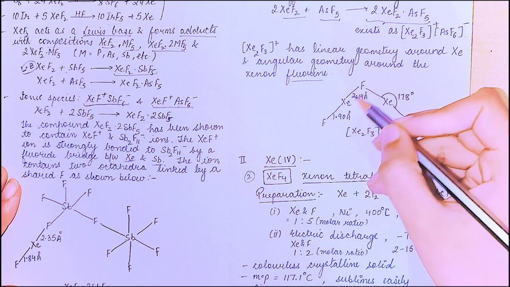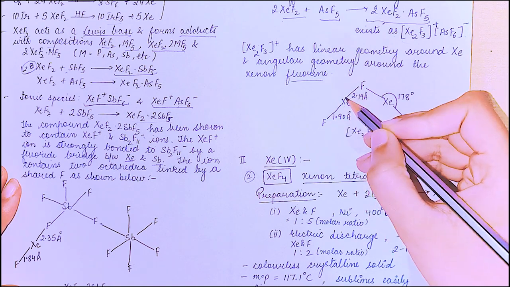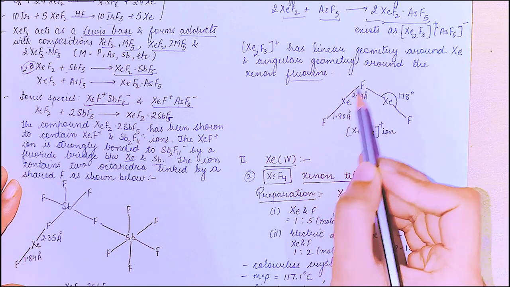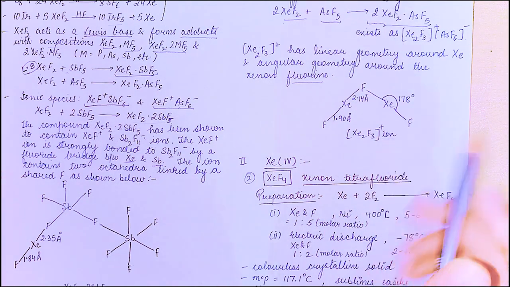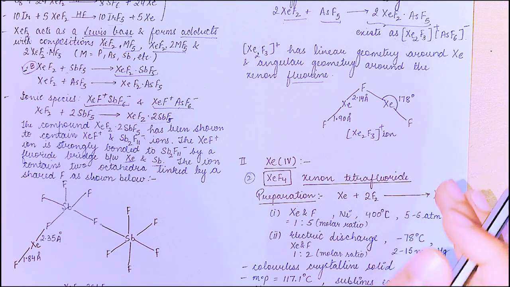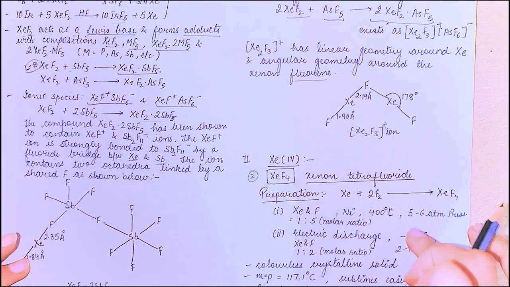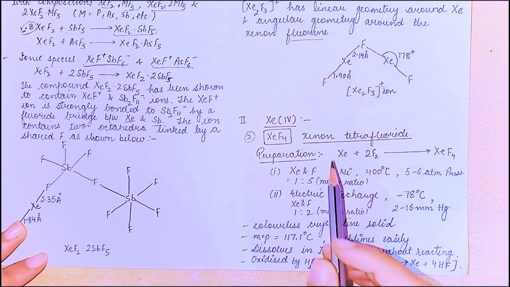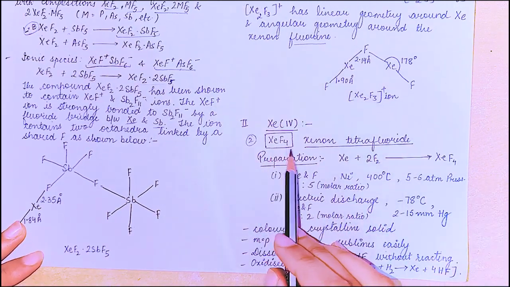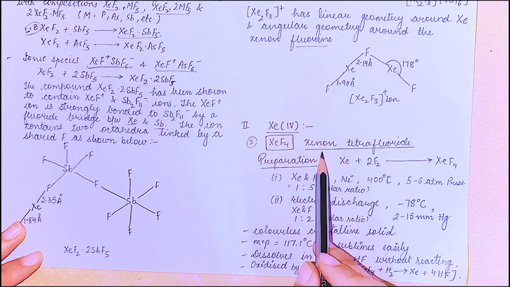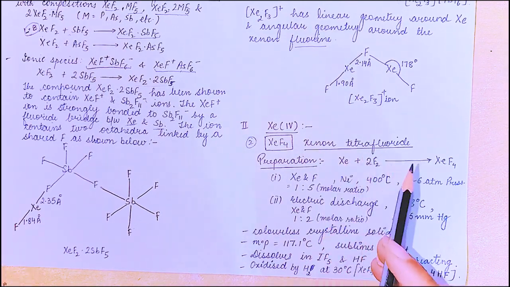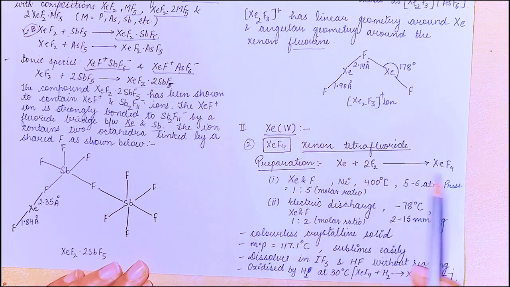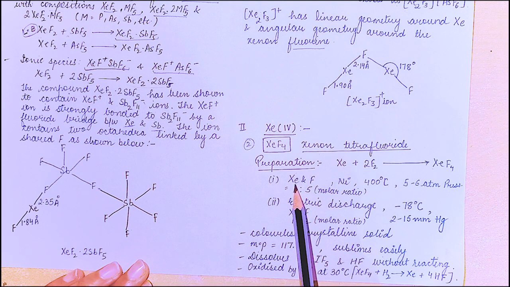So you can see in this figure that it has a linear geometry along xenon and angular geometry at fluorine, like this. Okay, so these were compounds of xenon in +2 oxidation state. So let's see the +4 oxidation state of xenon. It is xenon tetrafluoride. The first compound we are going to study in +4 state is xenon tetrafluoride. That means 4 fluorine. Xenon combines with 2 fluorine to form XeF4.